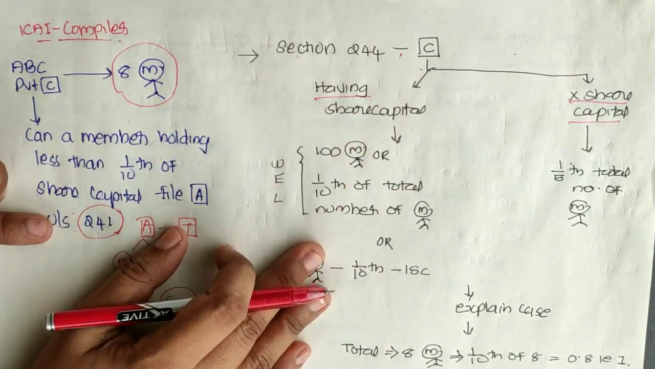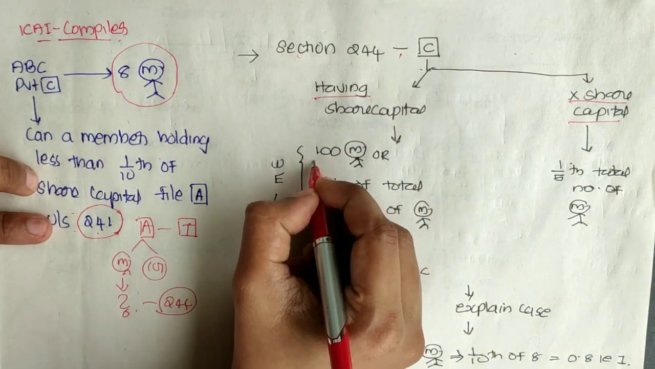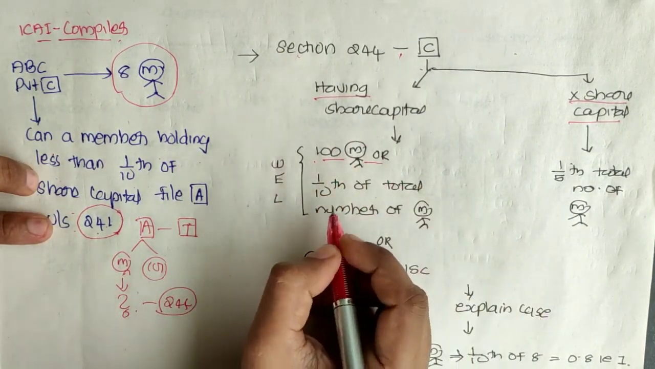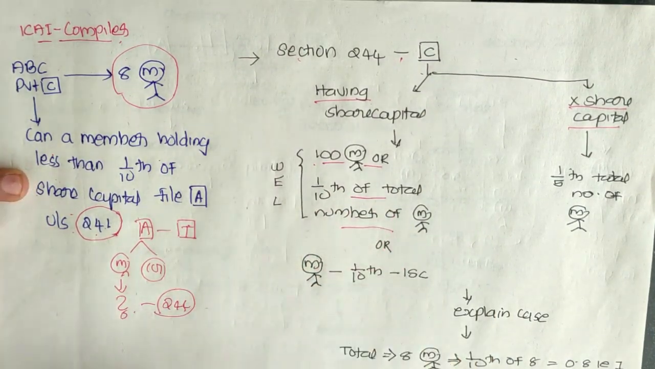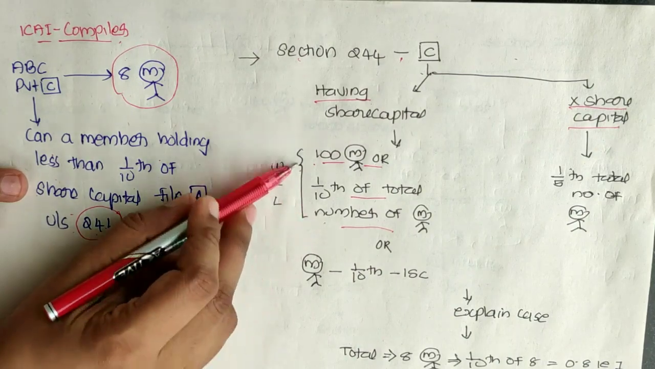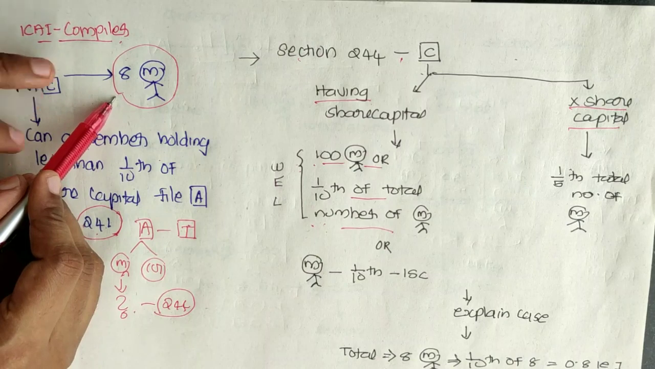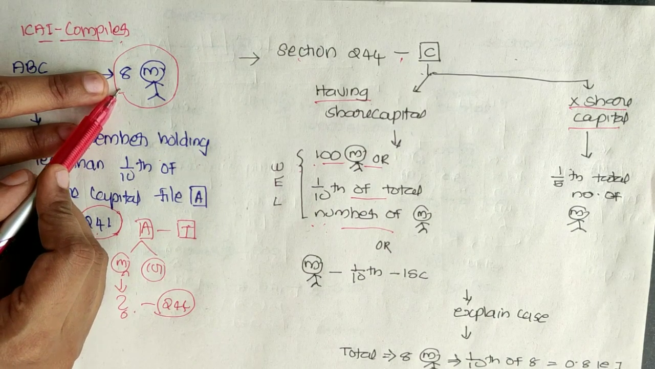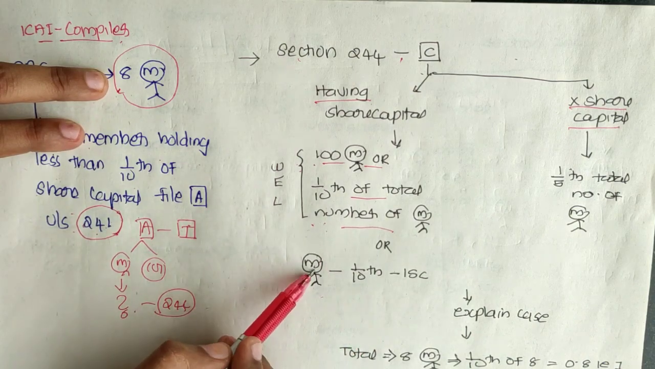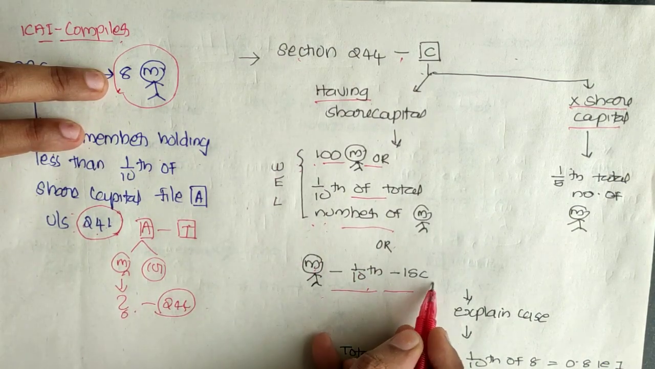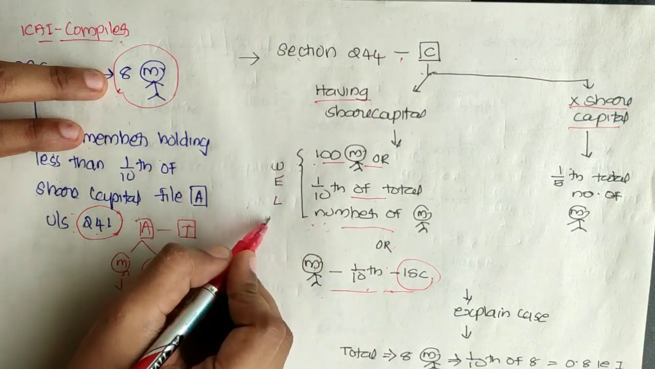In case of a company having share capital, such an application shall be filed by 100 members or 1/10 of the total number of members. Here there are not 100 members, there are only 8 members. So 1/10 of 8 members means 0.8, right friends? Or members holding 1/10 of issued share capital. So the share capital condition is additional to the number condition.